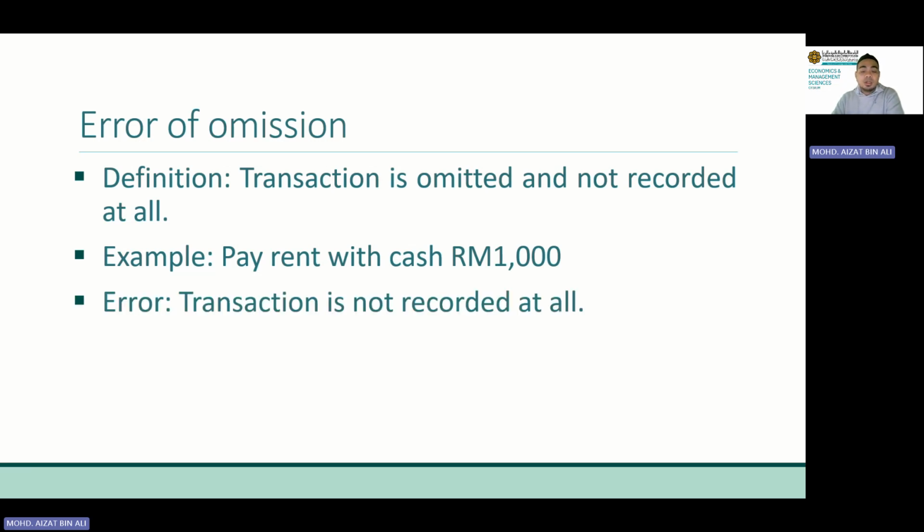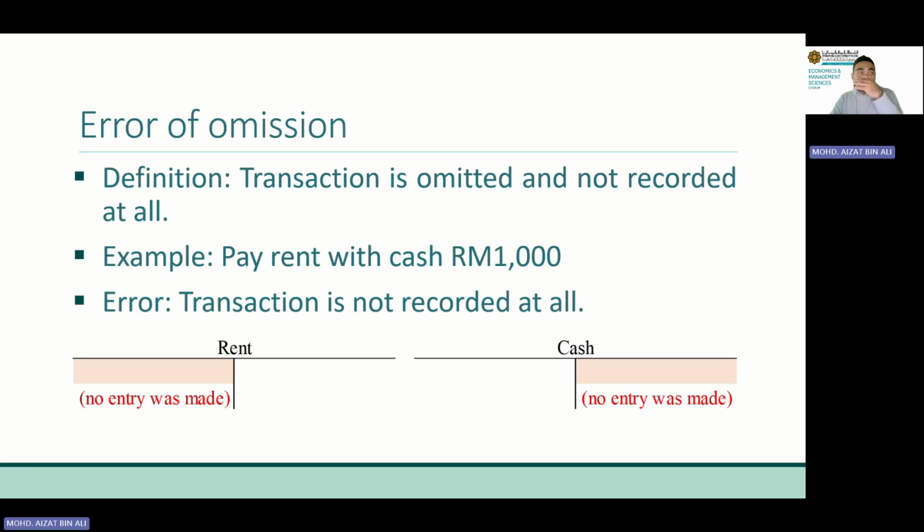What do we record? Nothing. We don't record at all. That's why we call it an error of omission. We don't record the transaction. So this is what the account would look like. You see, there is no entry at all being made. No debit and no credit.